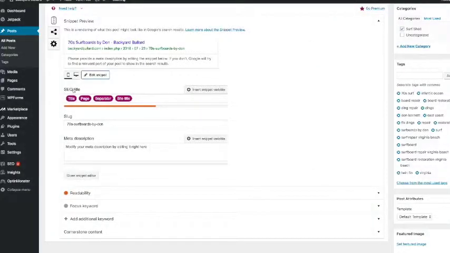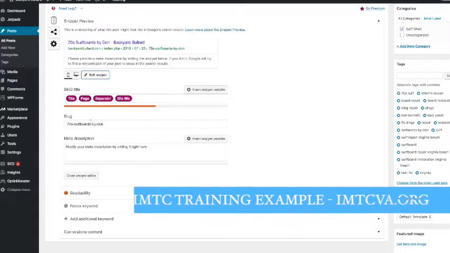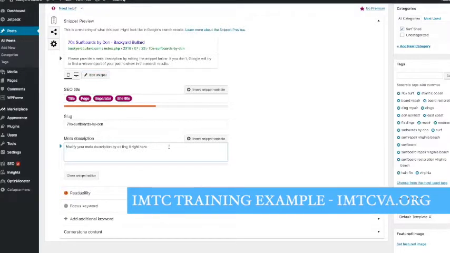So we have our title page. Sure, I'm not going to mess with that. Slug. Okay, here it is, meta description. So I would go in specifically, I would